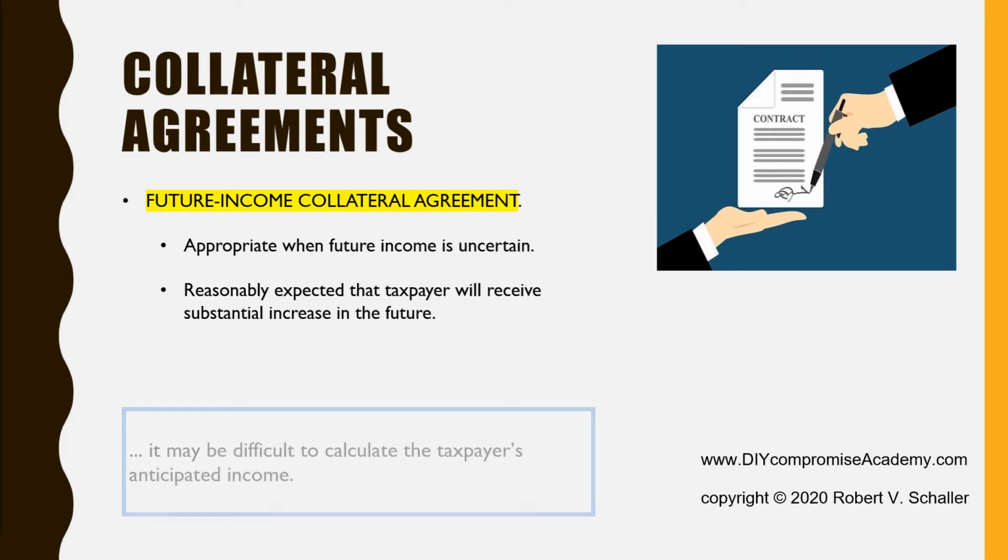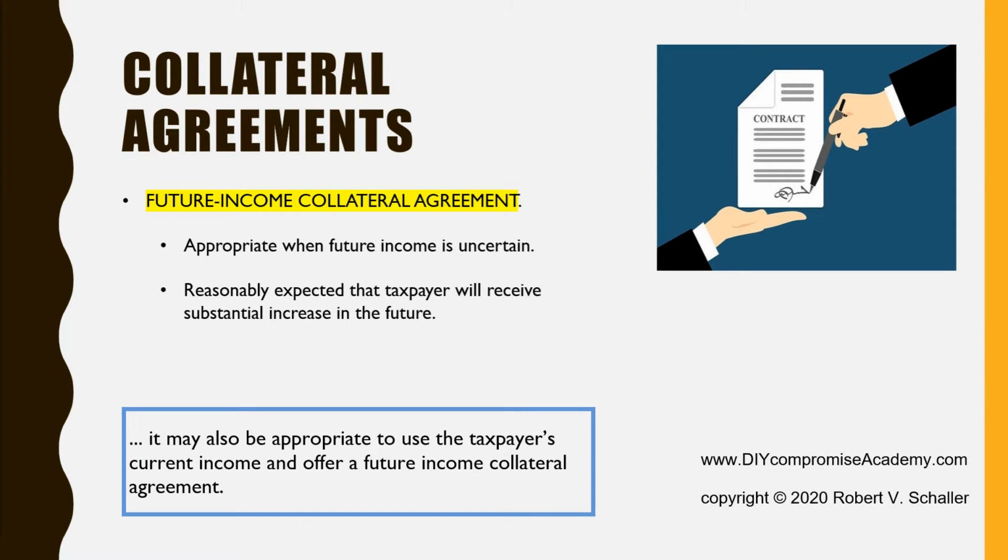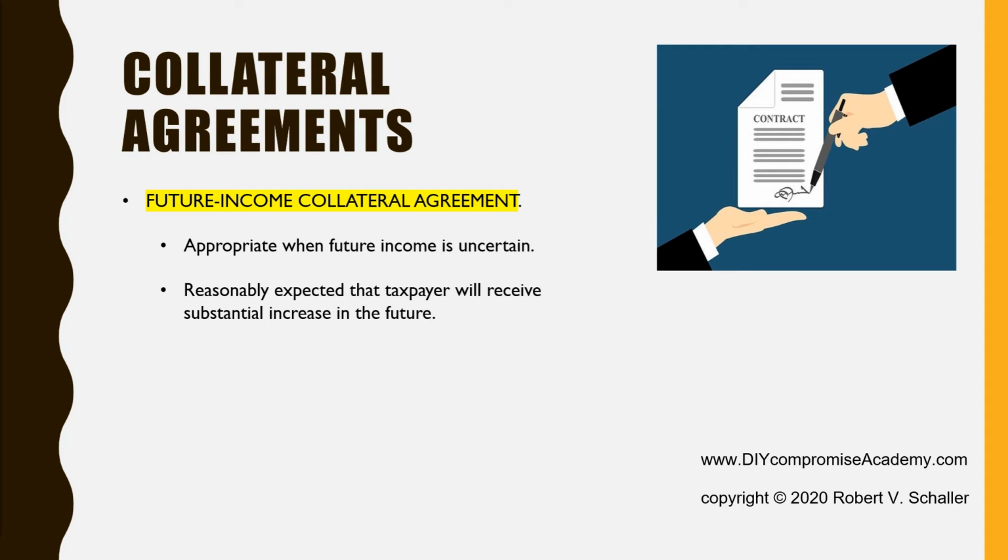In some instances, it may be difficult to calculate the taxpayer's anticipated income. While the use of income averaging is one method available to calculate future income, it may also be appropriate to use the taxpayer's current income and offer a future income collateral agreement. The use of a future income collateral agreement will protect the government's interest in any substantial increase in the taxpayer's earnings.